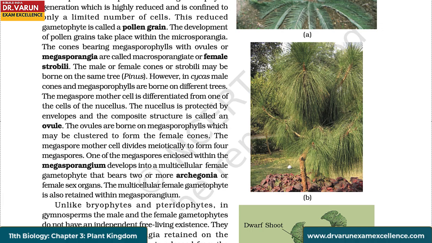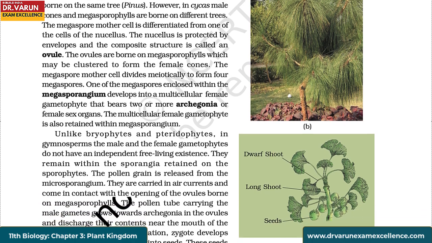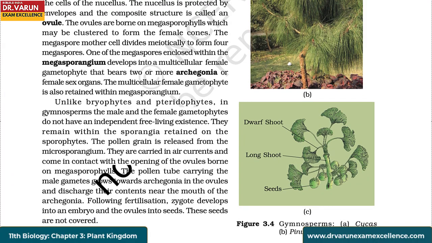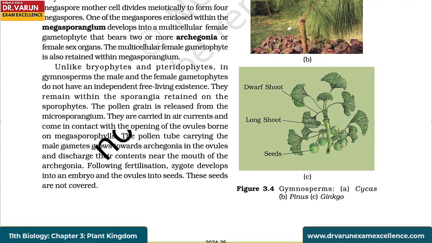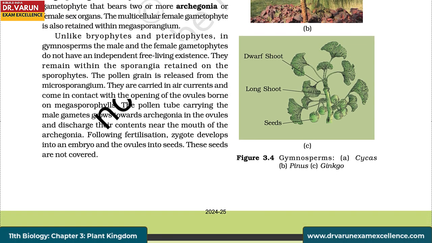The megaspore mother cell is differentiated from one of the cells of the nucellus. The nucellus is protected by envelopes and the composite structure is called an ovule. The ovules are borne on megasporophylls which may be clustered to form the female cones. The megaspore mother cells divide meiotically to form 4 megaspores. One of the megaspores enclosed within the megasporangium develops into a multicellular female gametophyte that bears 2 or more archegonia or female sex organs.